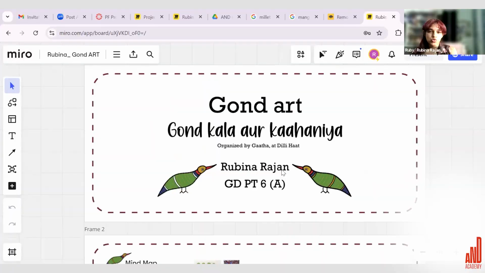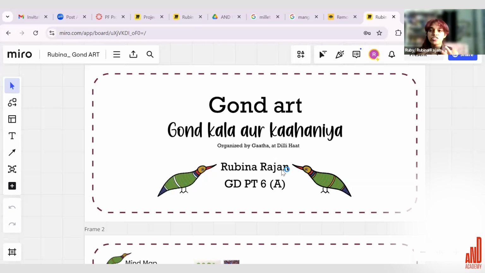So we were supposed to pick an Indian art and craft form. I decided to do Gond art because it is nature inspired, and as you must know about me now, I'm really drawn to things that are nature and animals. I had seen Gond art before at an exhibition recently here in Delhi, and it really drew me to it.